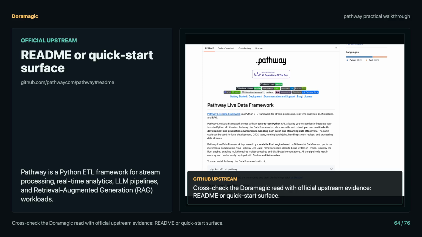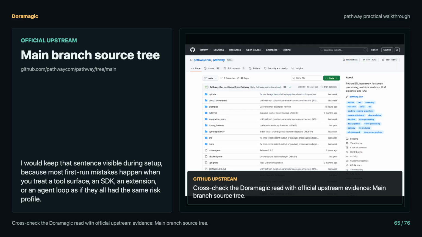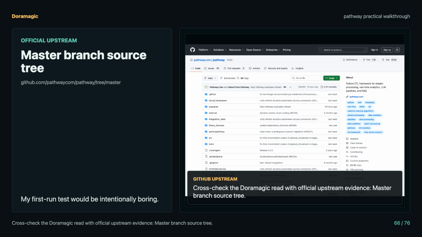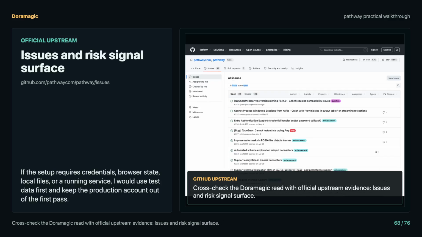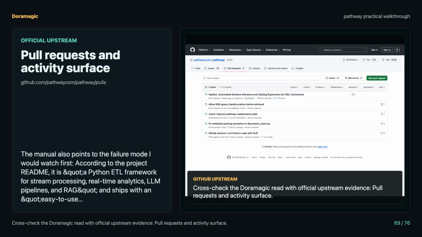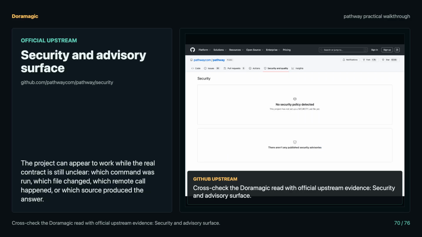Watch the failure that looks like success. According to the project README, it is "a Python ETL framework for stream processing, real-time analytics, LLM pipelines, and RAG", and keep proof on screen. The same code can be used for local development, CI/CD tests, running batch jobs, handling stream replays, and processing data streams. Cross-check upstream.